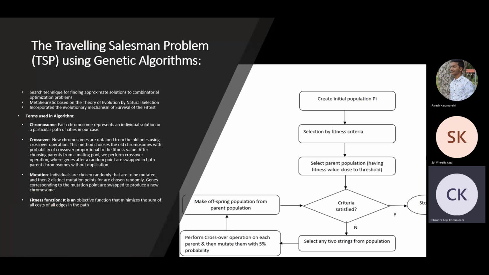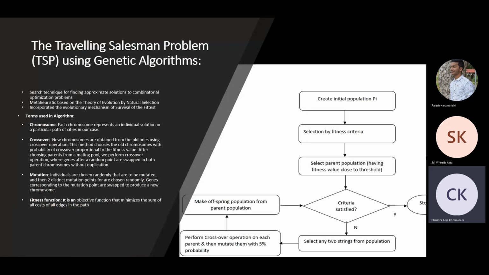Now we randomly select two paths from the population and perform the crossover operation. After performing crossover, we mutate the children with 5% probability. In crossover, we select a random point, after which we swap the paths of two parents, and two new children are formed.